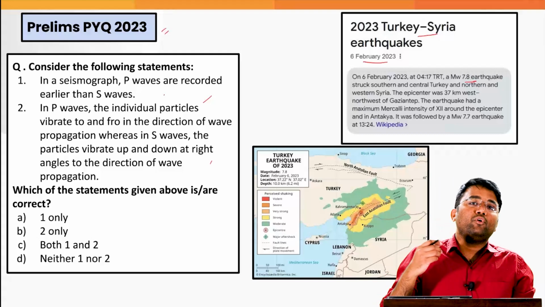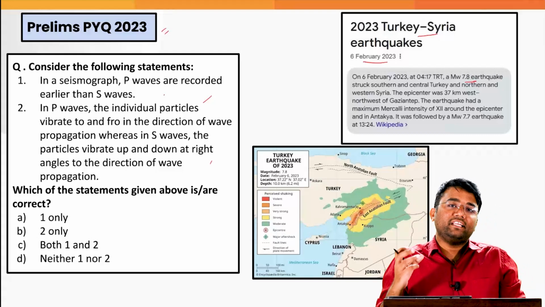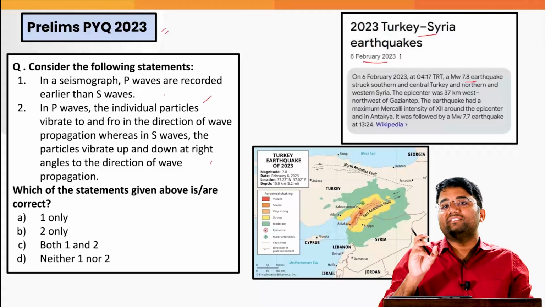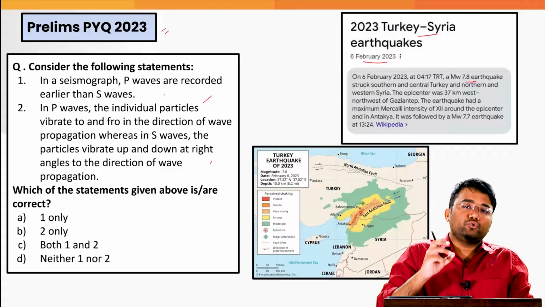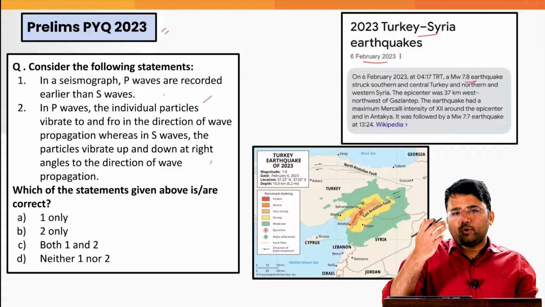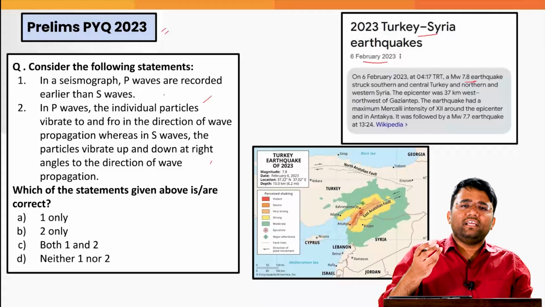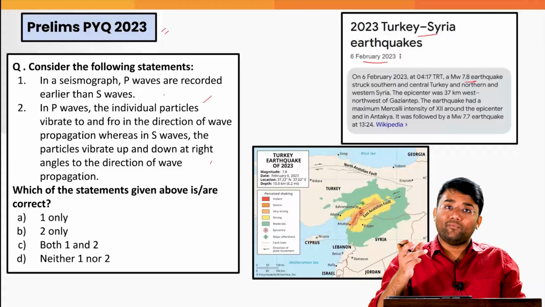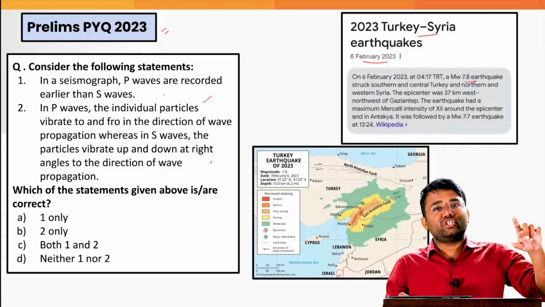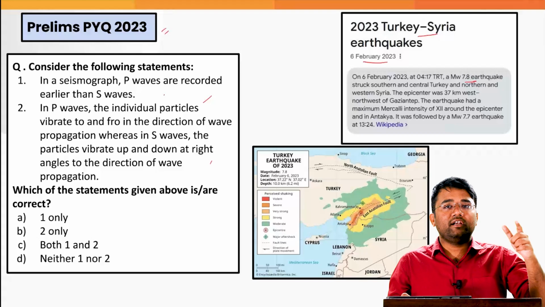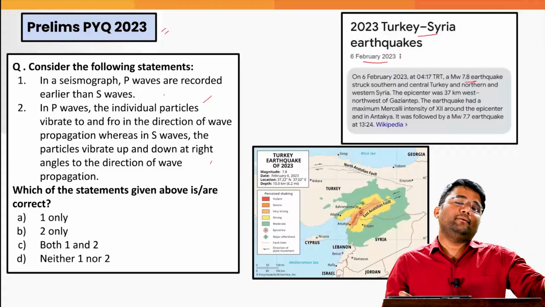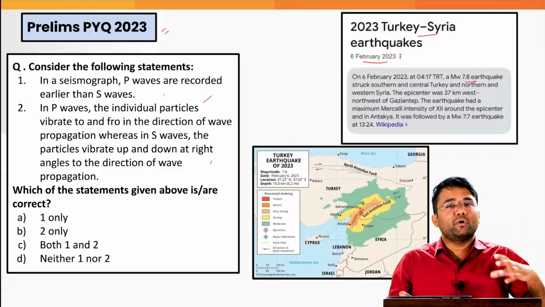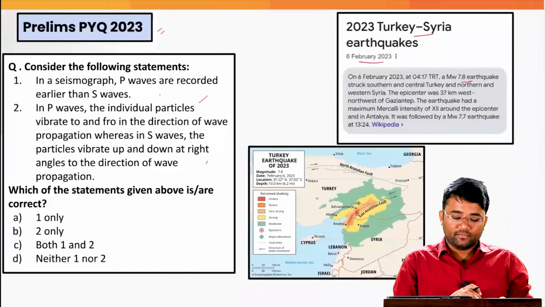That is the reason we keep emphasizing that whatever the topics that are in news, try to ensure that you prepare the static part of that topic very well, because UPSC has a tendency of asking questions related to topics that are in news. In the 2023 Prelims itself, there was a question related to the electoral college of the President. Why was that question asked? Because the election of the President happened at that point of time. Our current honorable President was elected then. So whatever the topics that are in news, try to prepare the static part of that also, because UPSC may ask questions related to that in the Prelims examination.